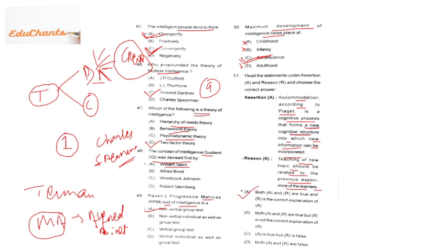Actually, there is a confusion with accommodation. Many will think that the new structure is assimilation, but it is actually accommodation. So if it is accommodation, and definitely the teacher should always teach the student by relating it to the past, what they have already learned, then definitely A and R are true and R is the correct explanation of A.